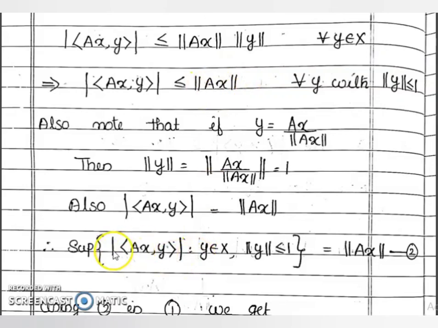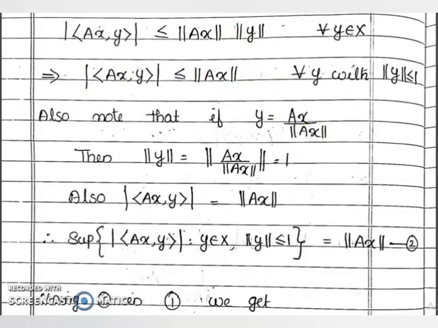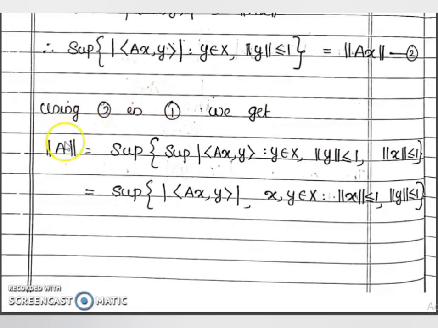Therefore, supremum of modulus of inner product (Ax, y), y belongs to X, norm of y less than or equal to 1, is equal to norm of Ax. Hope it is clear, because clearly there exists a point at which this value is attained. Therefore, the supremum value is this value. Okay. So using 2 in equation 1, we get norm of A equal to the supremum of norm of Ax such that norm of x is less than or equal to 1. But the supremum of norm of Ax is this one.